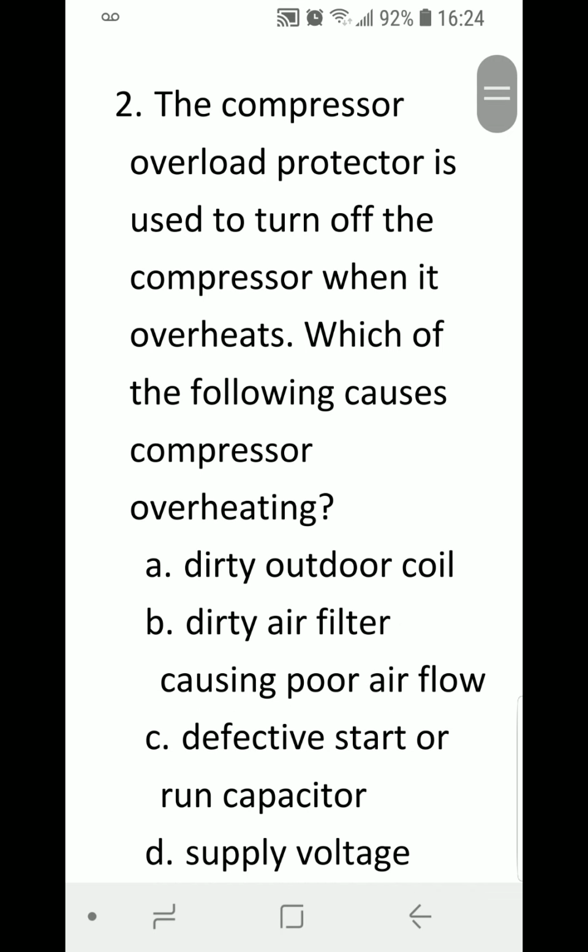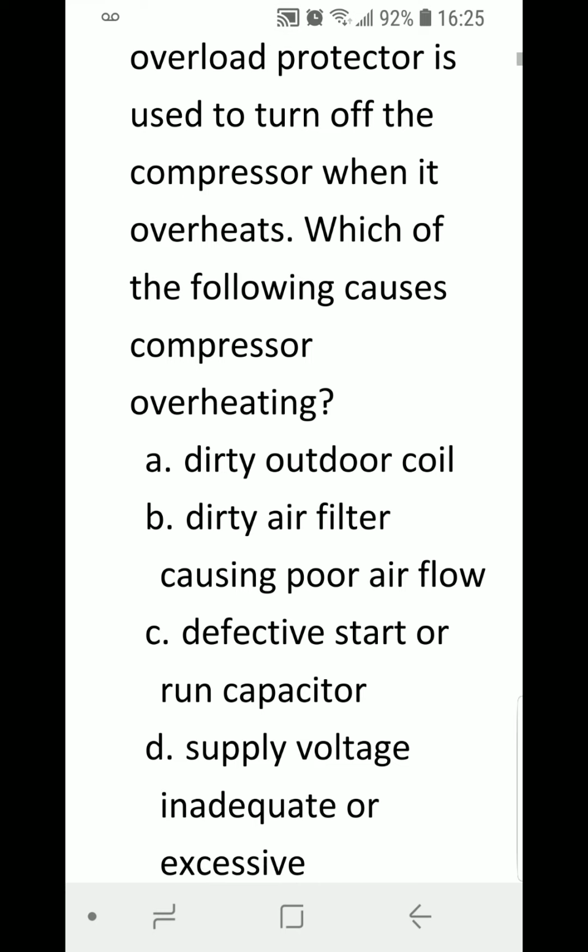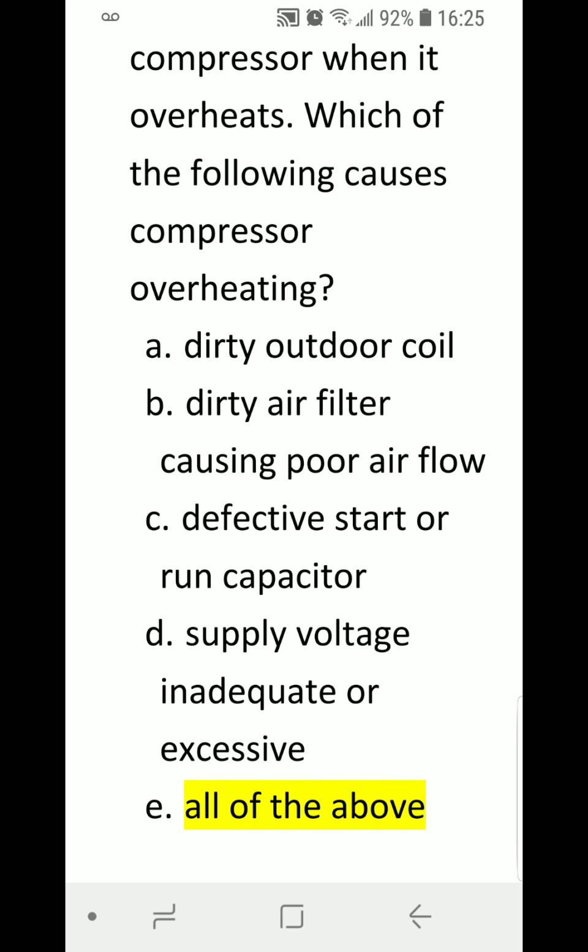Number 2. The compressor overload protector is used to turn off the compressor when it overheats. Which of the following causes compressor overheating? A. Dirty outdoor coil. B. Dirty air filter causing poor airflow. C. Defective start or run capacitor. D. Supply voltage inadequate or excessive. Or E. All of the above. Correct answer is E. All of the above.